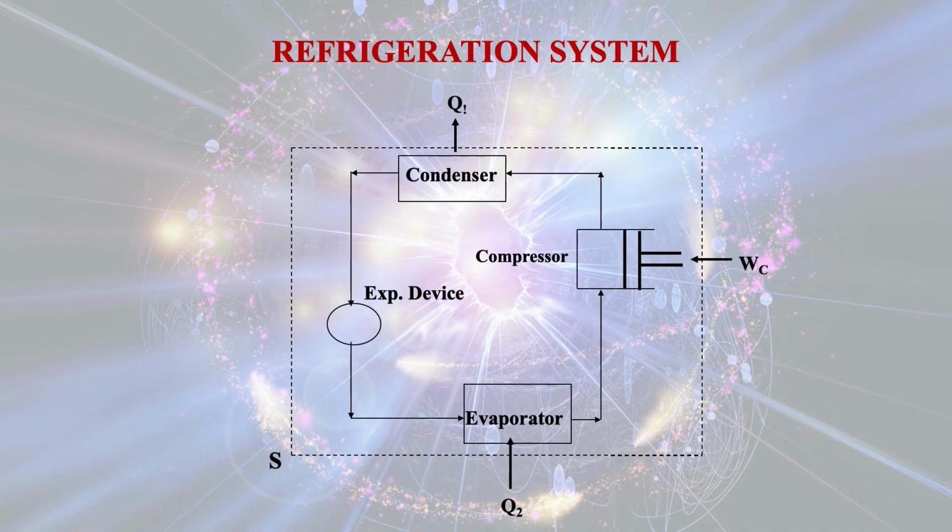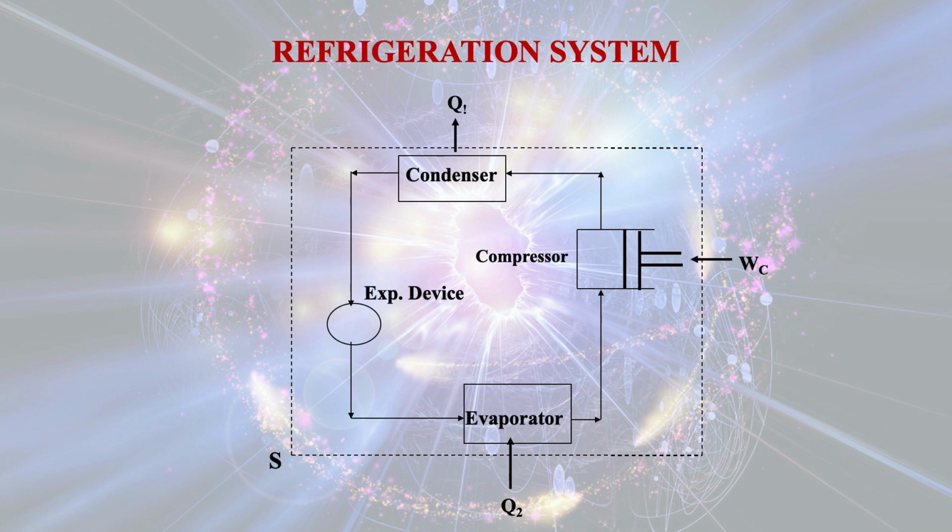Now let us discuss the refrigeration system. In the same way, here the 4 components are compressor, condenser, expansion device and the evaporator. In the steam power plant cycle we considered water as the working fluid circulating through the cyclic process.